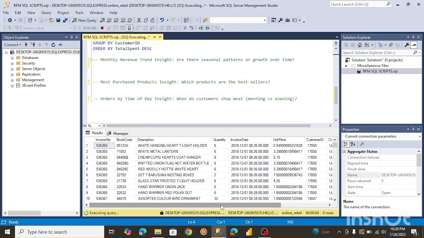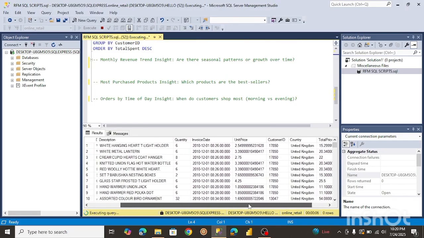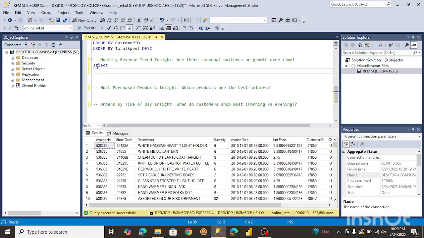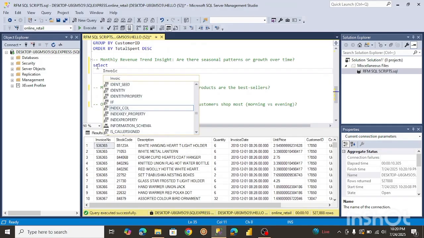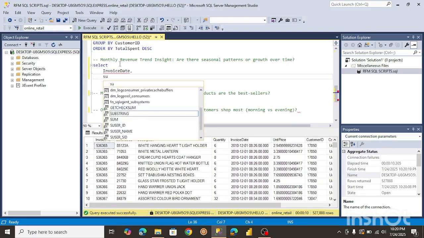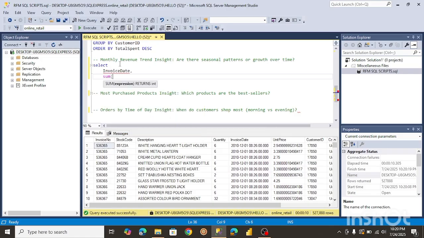And we're going to try to extract the month from the invoice date. So let me first select the invoice date, then do the extraction later. That'll be the invoice date. And I want to get the sum of the price. I think the column is total price.